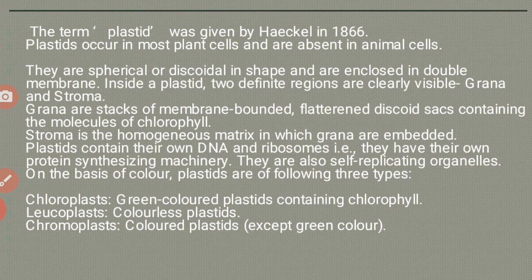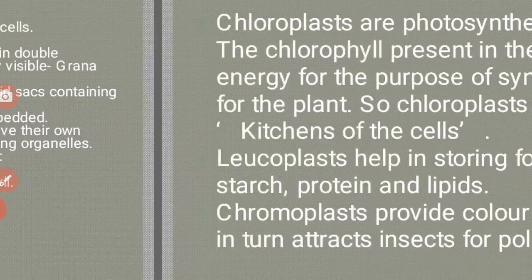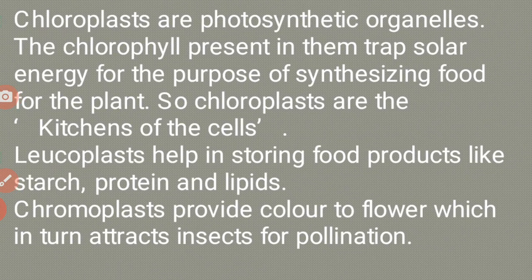On the basis of color, plastids are of the following three types. One is chloroplast, the green plastid containing chlorophyll. Leucoplasts are colorless plastids, and chromoplasts are colored plastids, that is, other than green. Chloroplasts are photosynthetic organelles, and the chlorophyll present in them traps solar energy for synthesizing food for the plant.